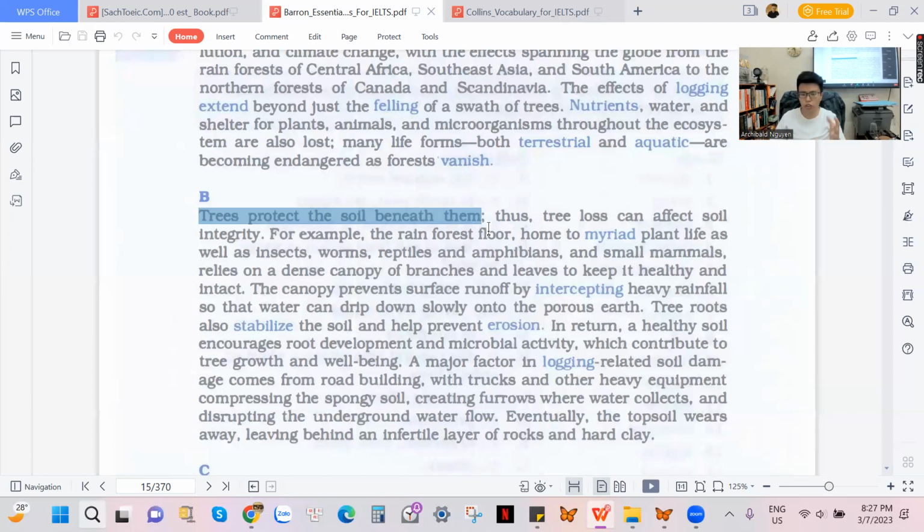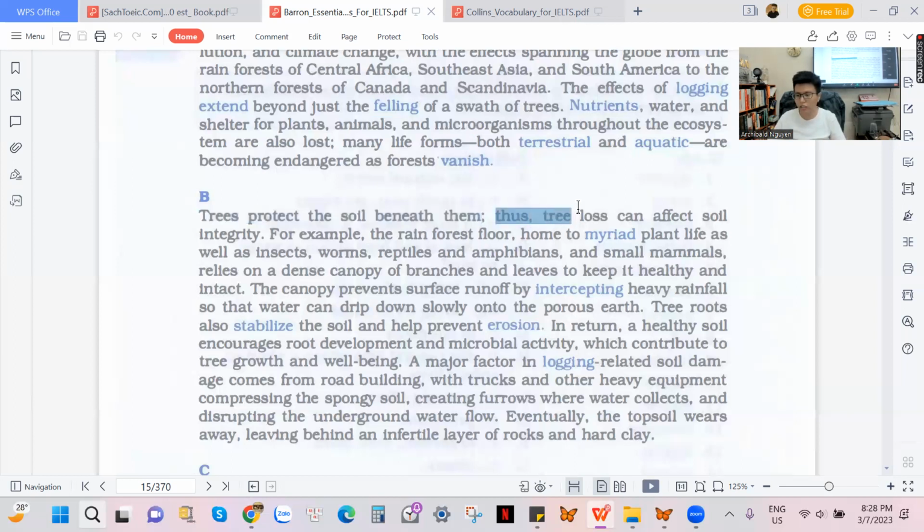So right here, I'm just showing you guys, okay, the facts of the roots of the trees. The roots of the trees are gonna be lots of heads like this. We have two heads, but the trees are gonna have lots of roots, okay, under the ground. So when trees have lots of roots, those kind of roots are gonna be connected to each other, and when the roots are connected to each other, those kind of roots are gonna protect the soil beneath, okay, under that.